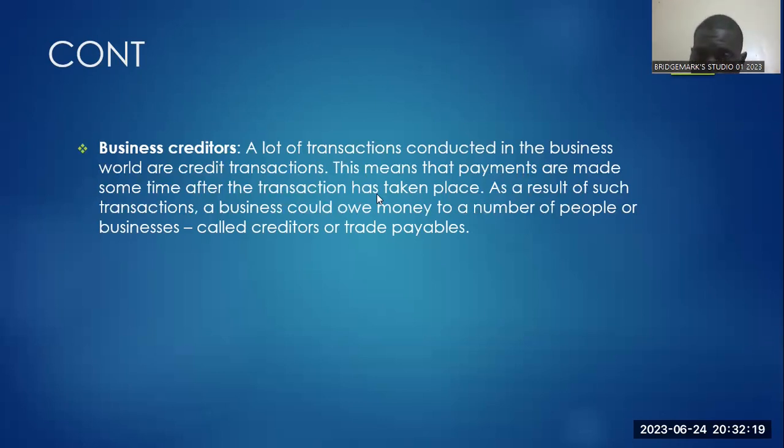Can you pay for the raw materials supplied on credit, all right? And these people who do that are called creditors or trade payables. That's the new language which you need to know as accounting students. All right, let's proceed.